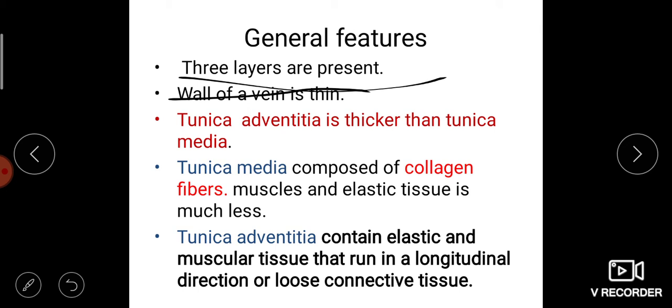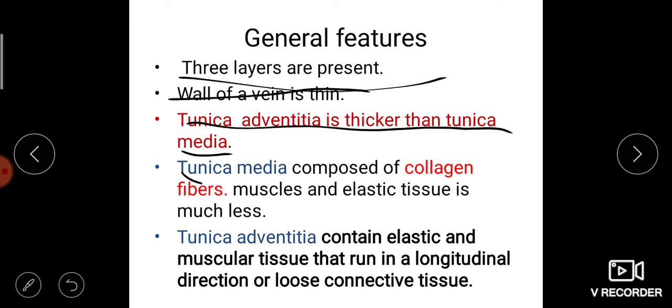The wall of the vein is thin. That is the first discriminating point when comparing the artery and vein. Tunica adventitia is thicker than tunica media. That is a special feature of the vein. All the arteries have the thickest tunica media, but in the vein, tunica adventitia is thicker than the